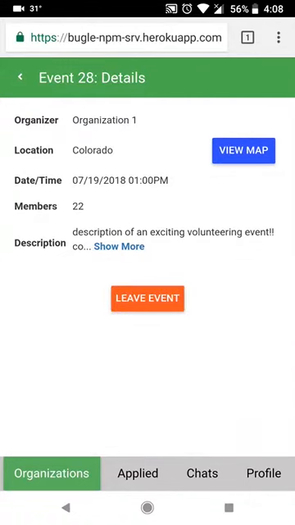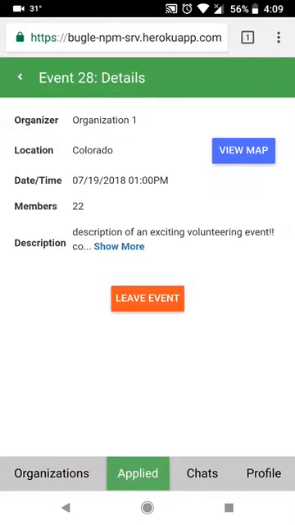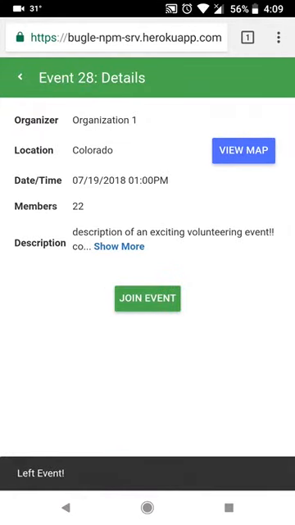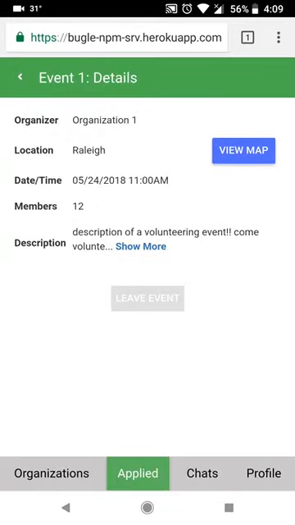Now the volunteer can view all the events to which they have already applied by clicking on the applied tab. Here they have an option to leave the event if they want. For the events in which the volunteer is already approved, they no longer have the option to leave the event.